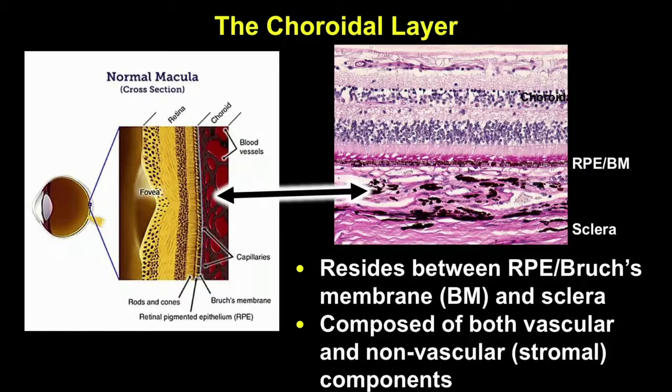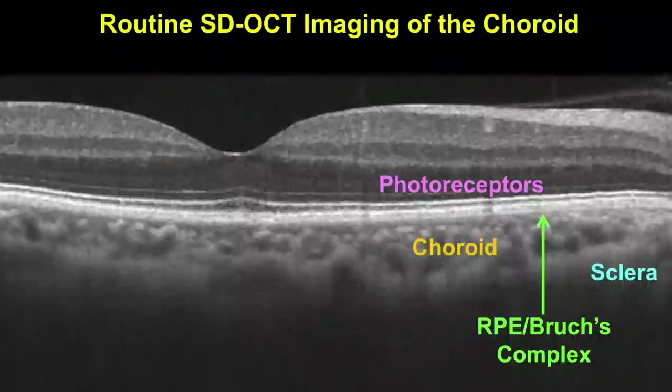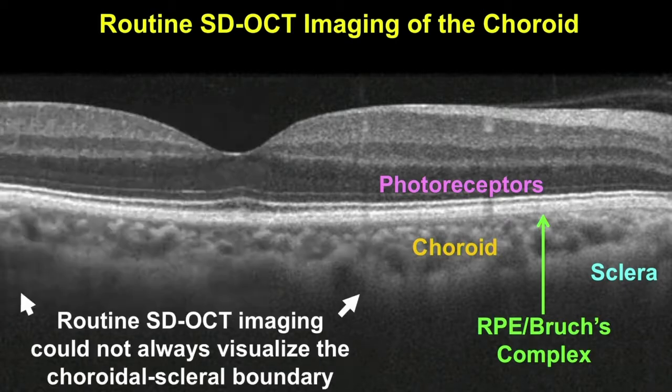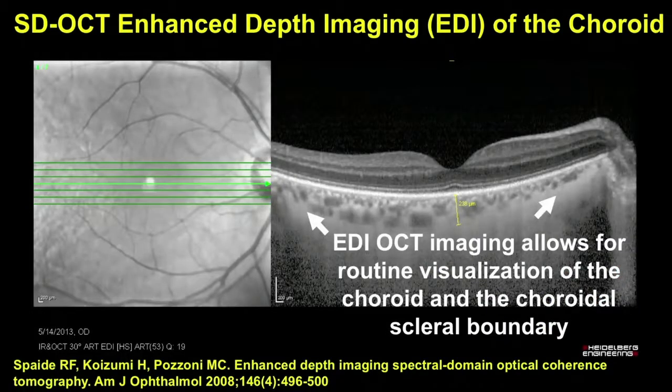So we're going to talk about the choroidal layer, which is this highly vascular layer between the RPE-Bruch's membrane complex and the sclera, and it has both vascular and non-vascular components. Now, routine spectral domain OCT does an excellent job of showing the vascular nature of the choroid, but oftentimes we couldn't image the posterior scleral boundary with the choroid.